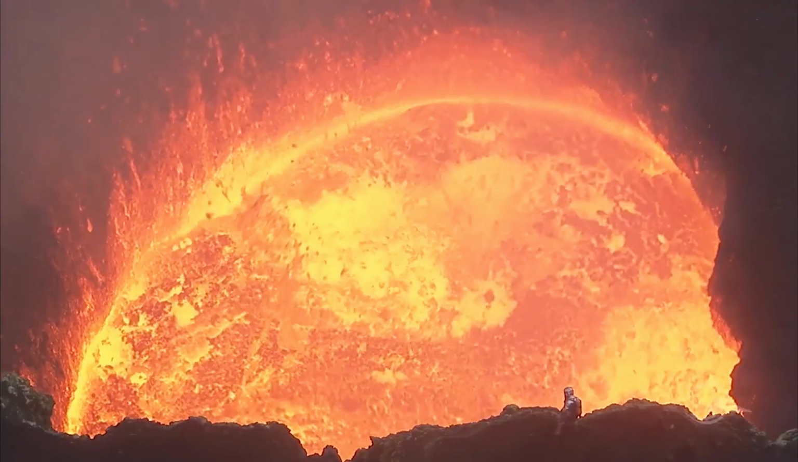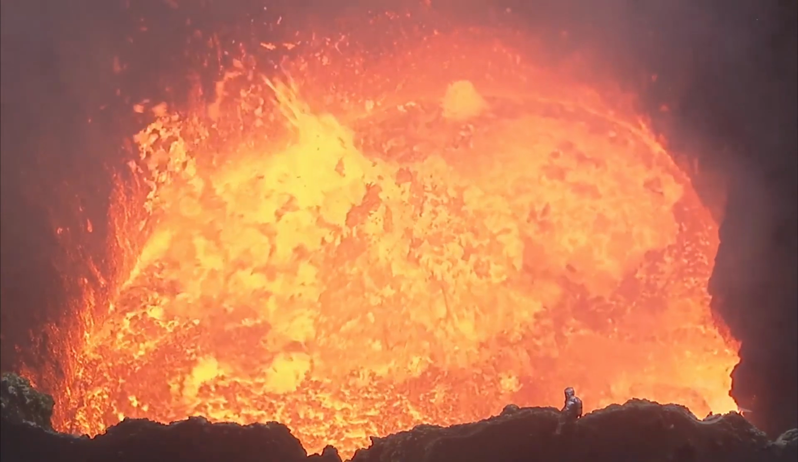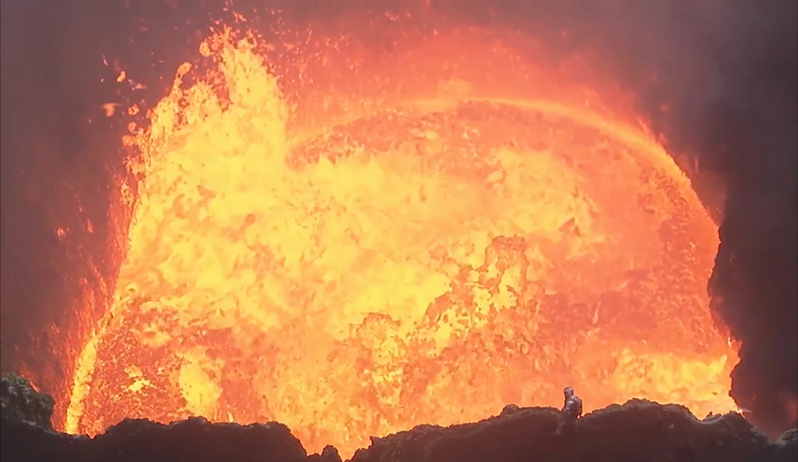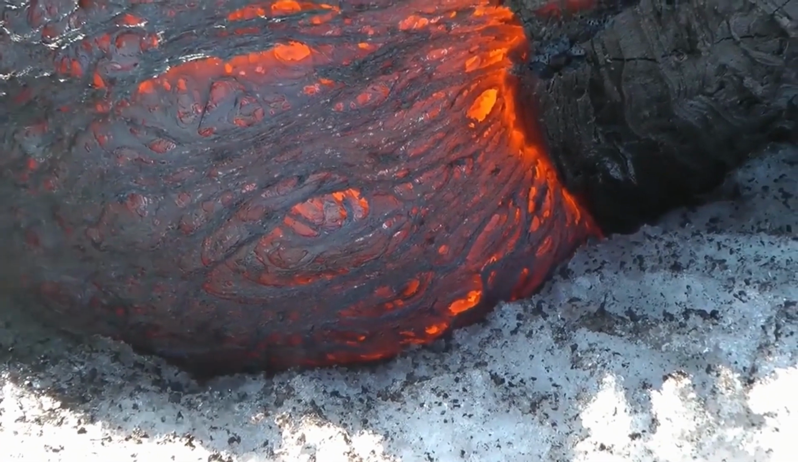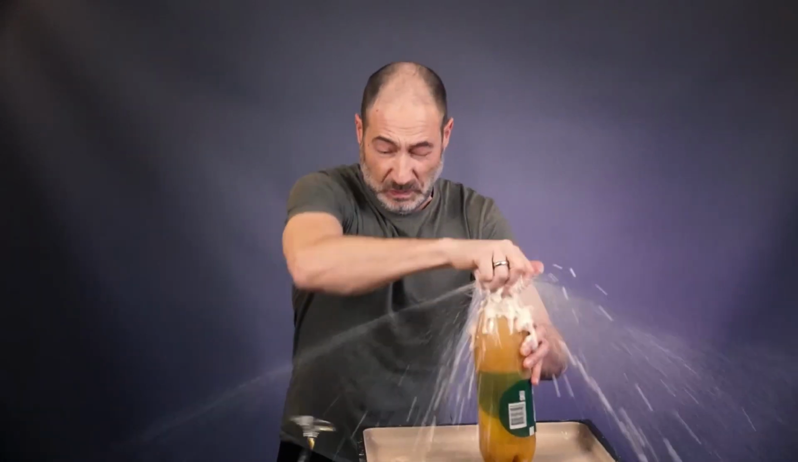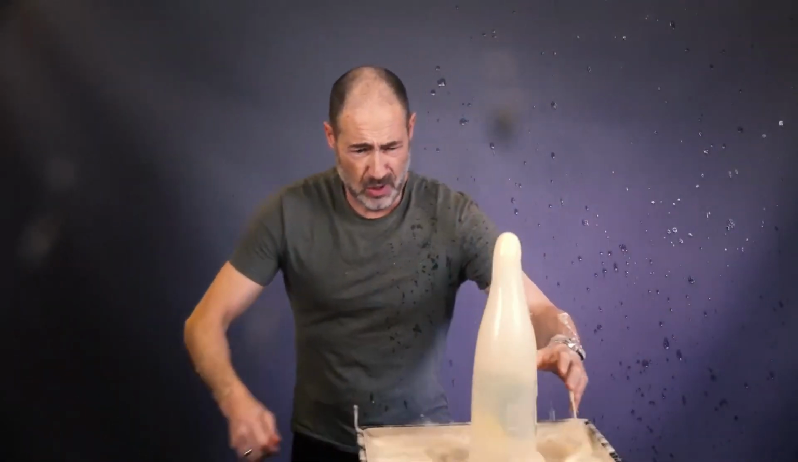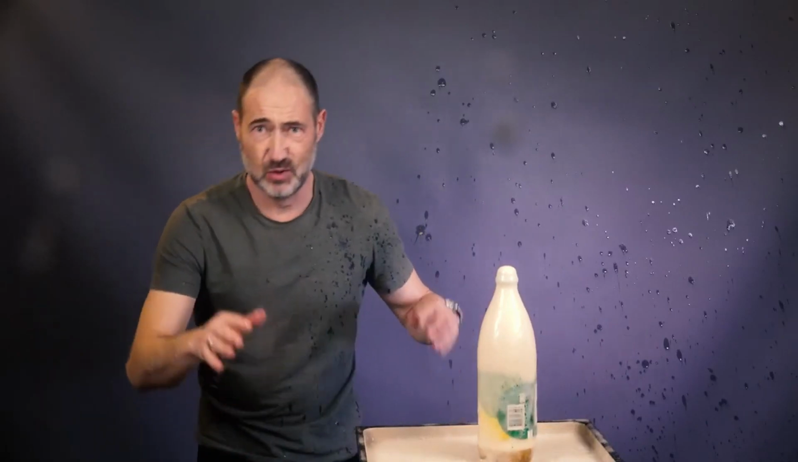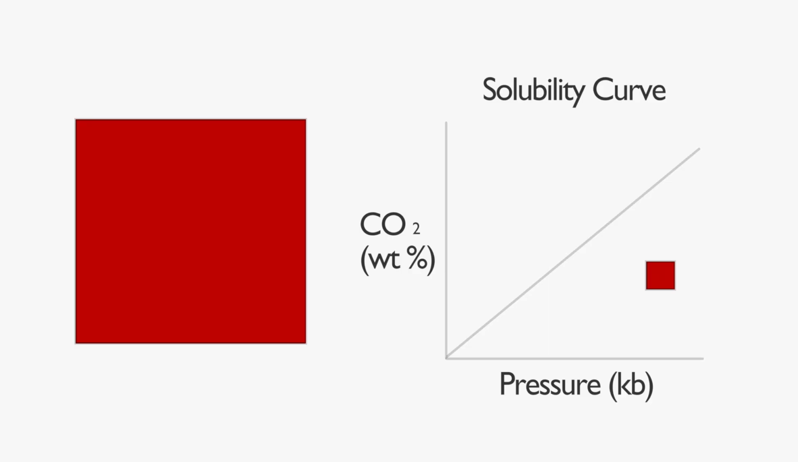Quick chemistry lesson. Magmas often hold water and carbon dioxide dissolved within them, and as the magma depressurizes, the amount of carbon dioxide it can hold decreases. Much like when you open a can of Coke, it can't hold all of the carbon dioxide within it anymore, so it releases it. This is what's known as a solubility curve.